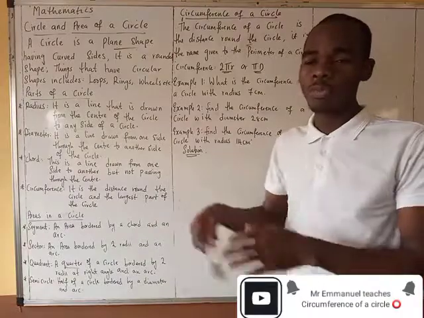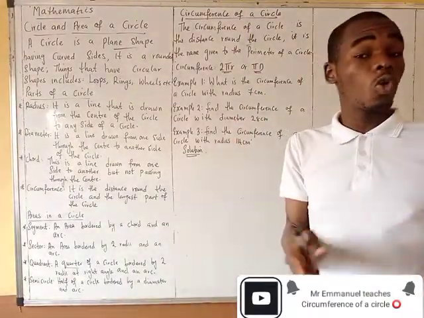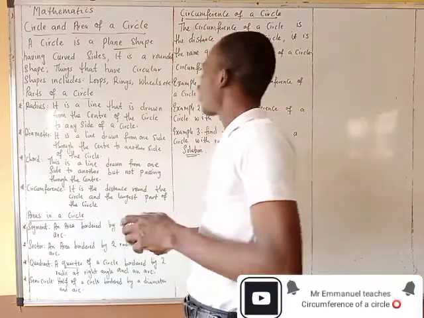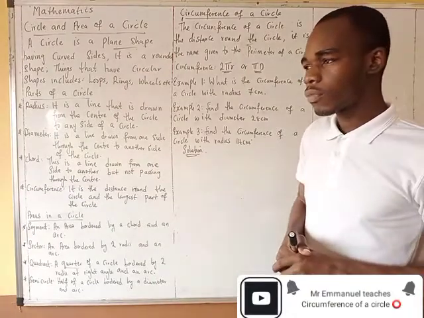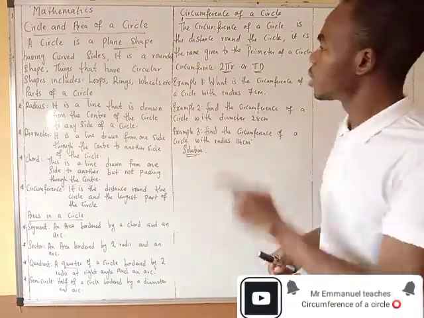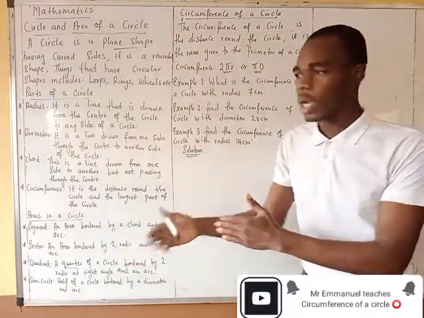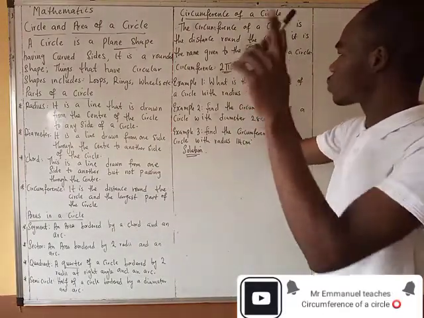You remember that when we were talking about area, we said the area of a circle has its own formula. Who can remind me what I said the formula for the area of a circle is? Excellent, beautiful, smart. The formula for the area of a circle is pi r squared.